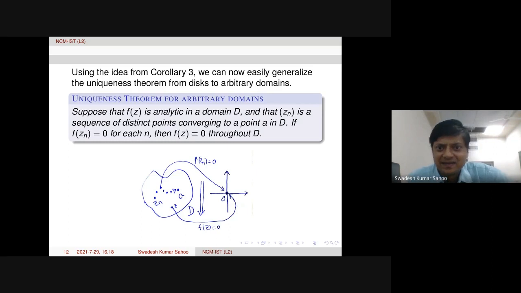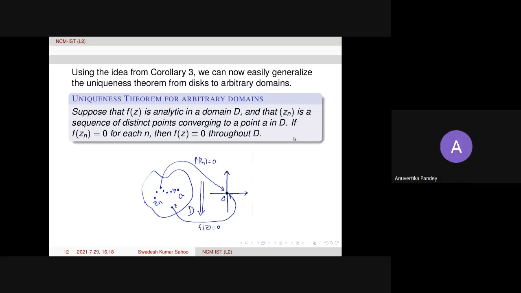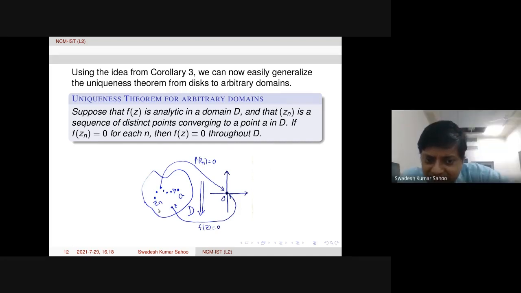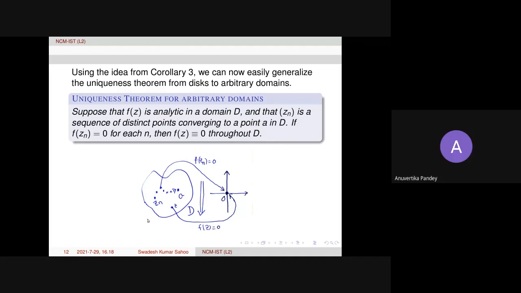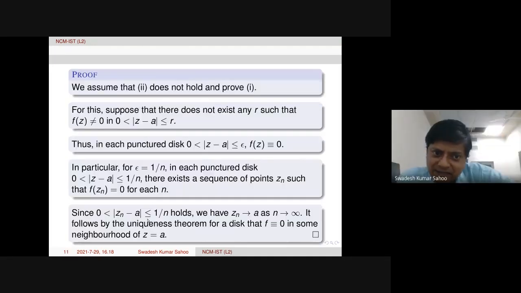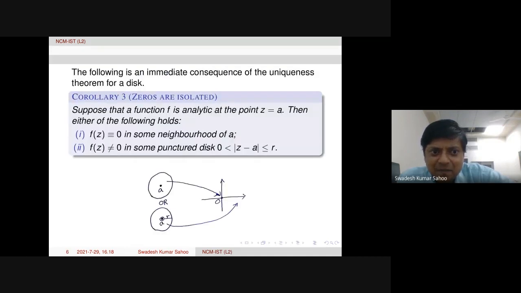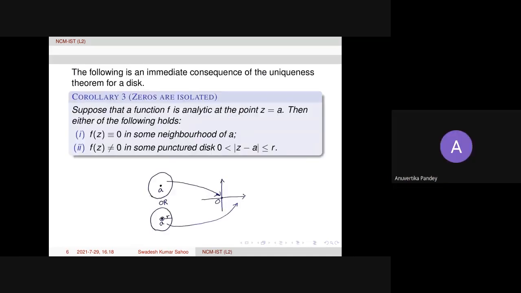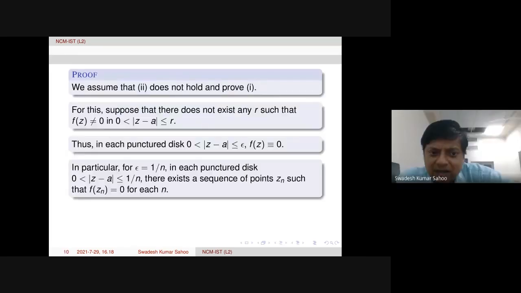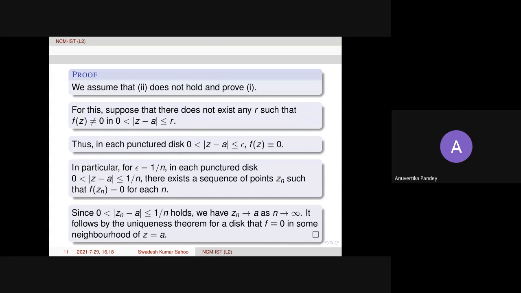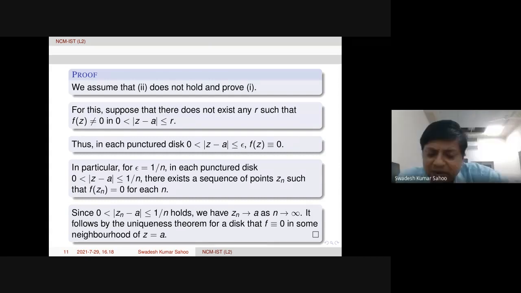Inside. So while proving the previous corollary, we took Zn from each neighborhood, right? There also it was inside. But we took Zn such that this modulus is less than or equal to 1 by n, right? So which neighborhood will we finally take, here or in the next theorem, the main theorem?